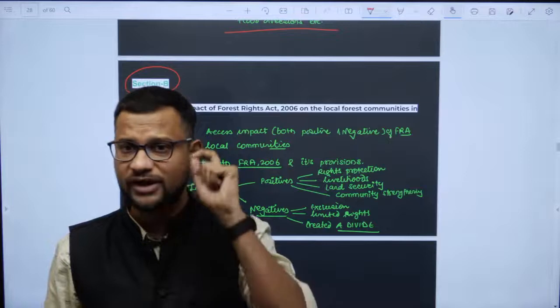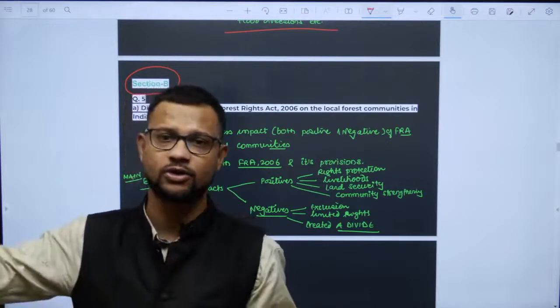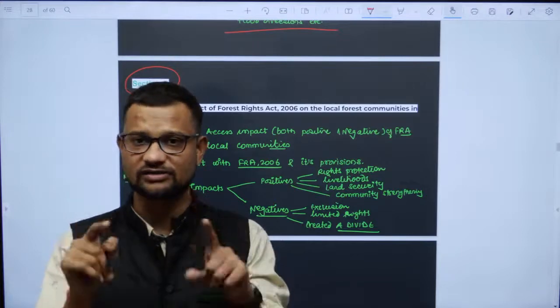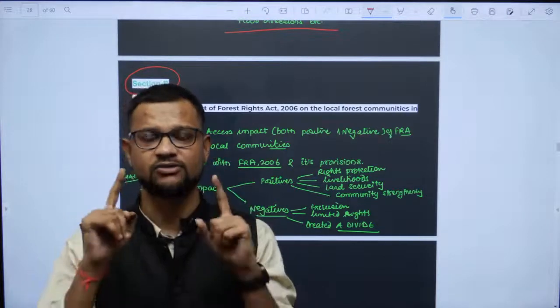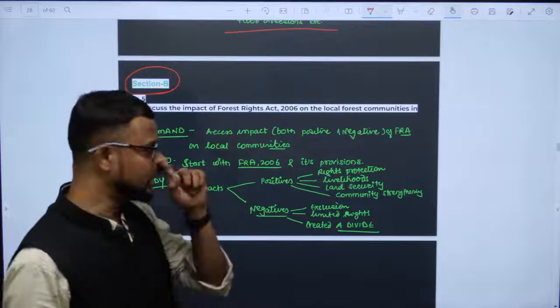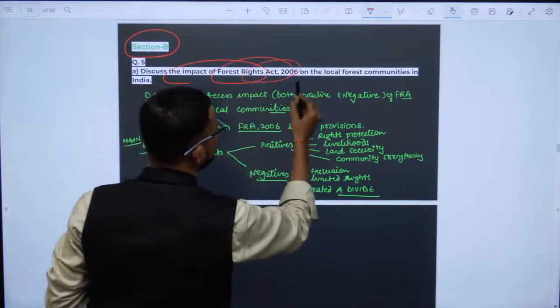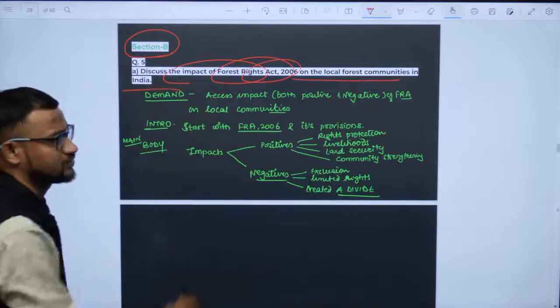Now do keep it in mind by anyways, keep it in your desk, keep it in wall, keep it in your wallet or anywhere, but just have these things always on your tip of tongue, okay? So that's most important thing. Then discuss the impact of Forest Right Act 2006 on the local forest communities in India.